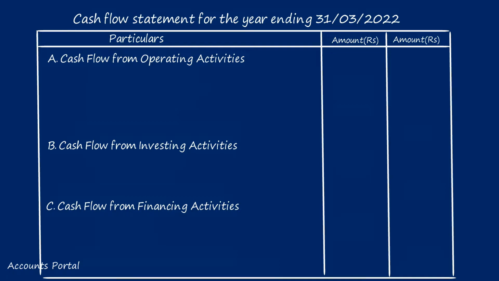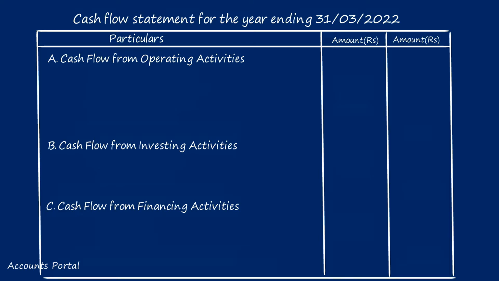Now in this question, wherever there is a cash flow, we will come to this statement and write it down. If it is a cash inflow, it will be a positive figure. If it is a cash outflow, it will be a negative figure. If it doesn't affect cash flow, we will not write anything in the cash flow statement. And whichever cash flow is there, we have to categorize it into operating activity, or investing activity, or financing activity.